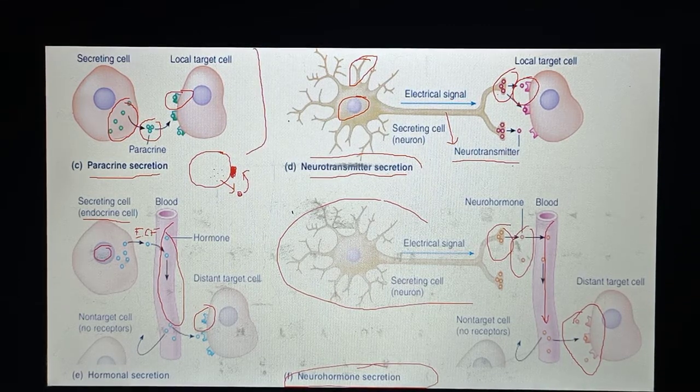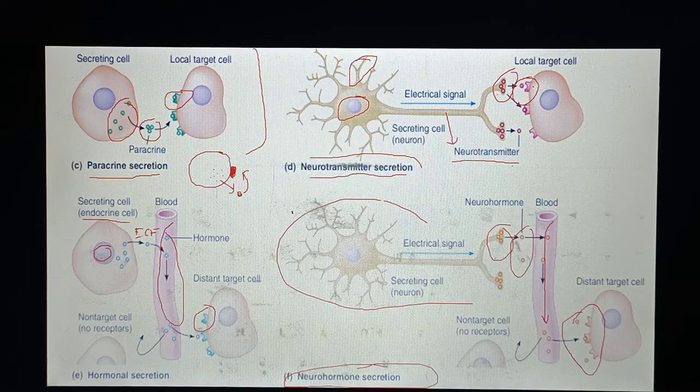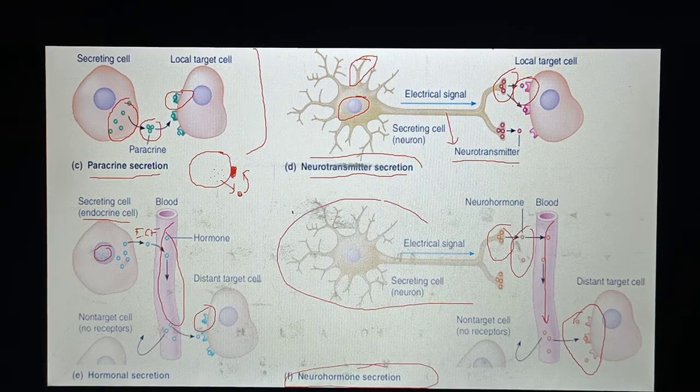On the other hand, neurotransmitter secretion is also short range signaling, in which a specific axonal terminal of the neuron secretes a chemical messenger which binds with the specific target cells, and the target cell may be a muscle cell, or it may be another neuronal cell, and they generate a specific action potential inside the target cell.